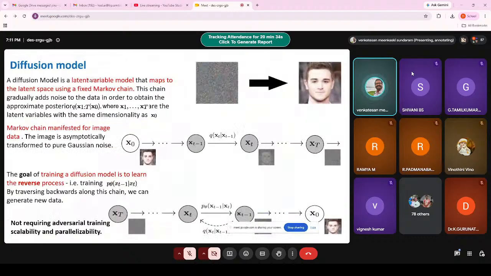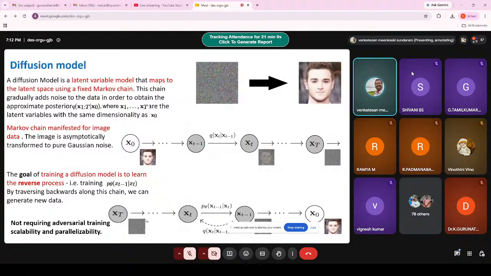If you want to know further, you can see what is happening here. As I said, there are two processes: forward process and reverse process. X naught is the image, and you keep going to the next stage, next stage, next stage, adding the noise, and finally you get the Gaussian noisy distribution. Now, in the reverse process, the Gaussian noise is given as the input.